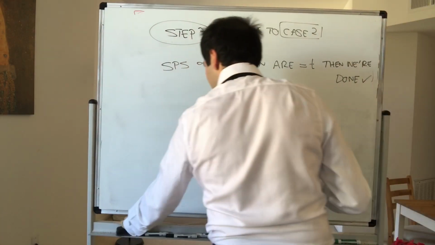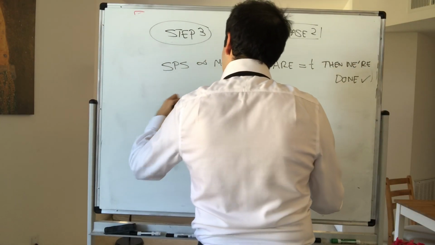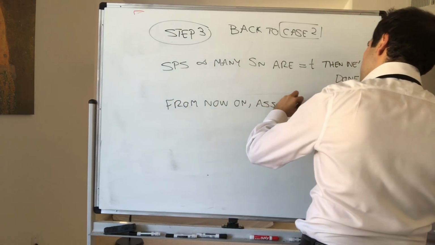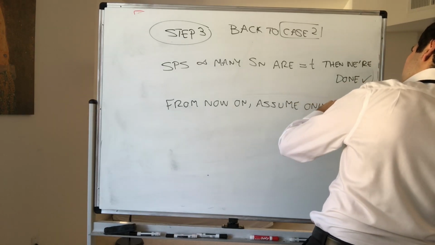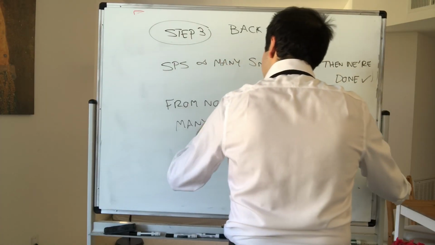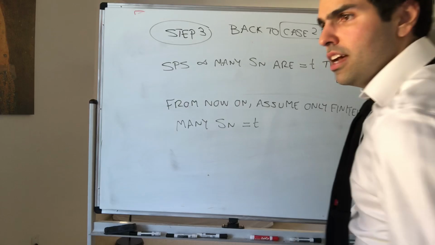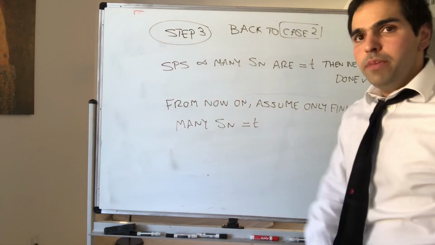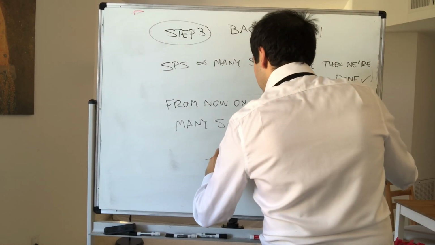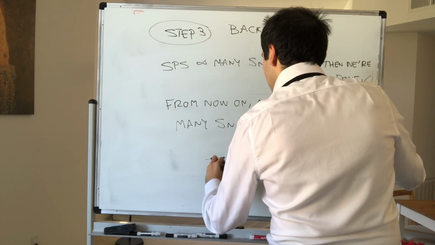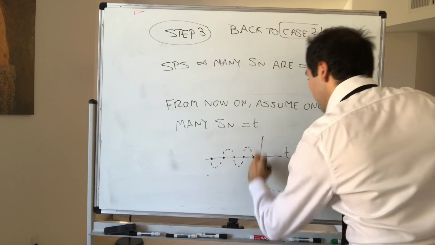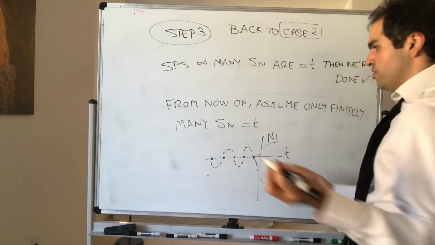So from now on, assume only finitely many Sn are equal to T, and let capital N1 be bigger than the last one that equals T. So this is T, and again it's possible that a couple of them are equal to T, but now let's just pick capital N1 such that this isn't true anymore.